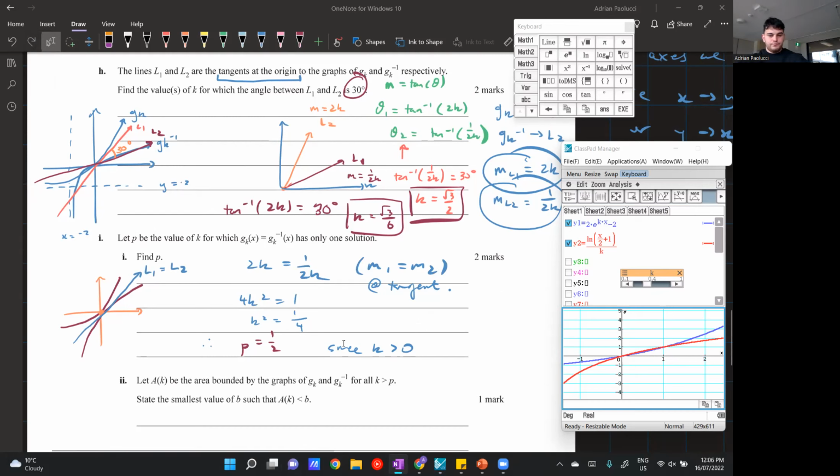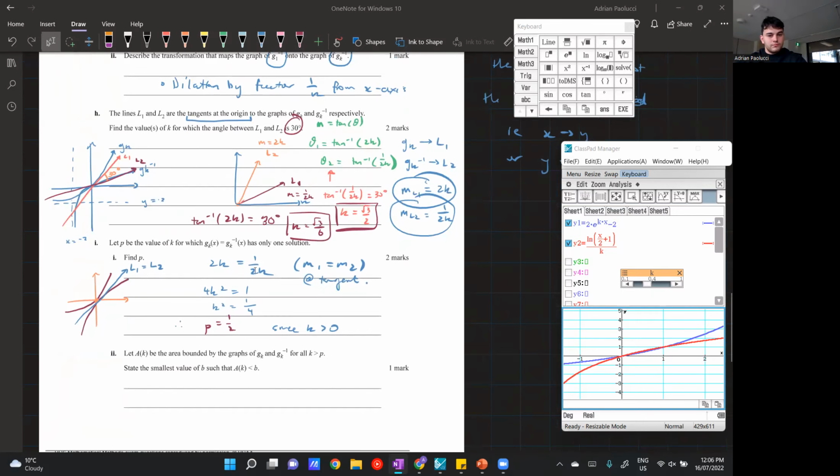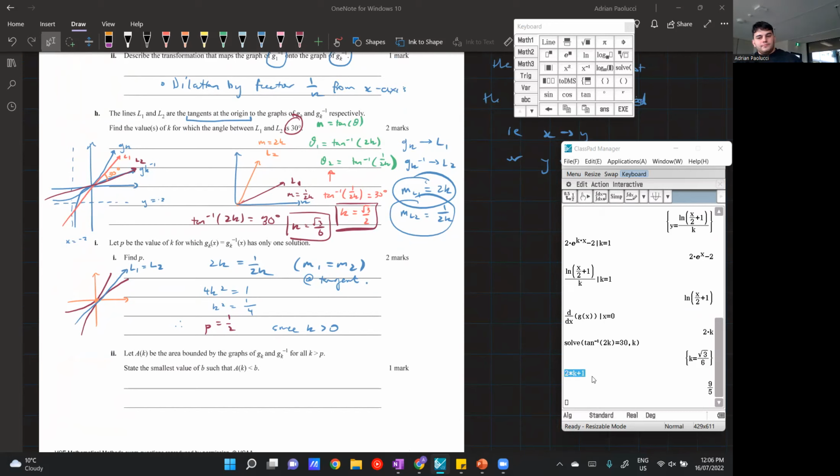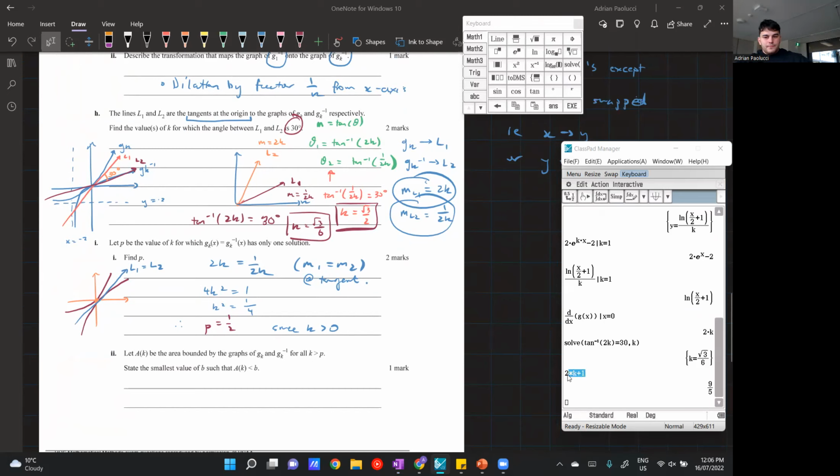Another thing is when you do this, especially on the CAS, I know for a fact it's on the CAS, when you define your value of K like this, if you go back to your main menu and you type in an equation with K, it's going to remember that value of K from the slider that you had before. You have to actually go to your variable manager and delete your value of K, just like Adrian did at the start of the video. So that's probably why he had it defined as a variable. So just be careful with that, because if you use K again in an equation or a formula, you might get something wrong because it's defined as what you had before in the slider.